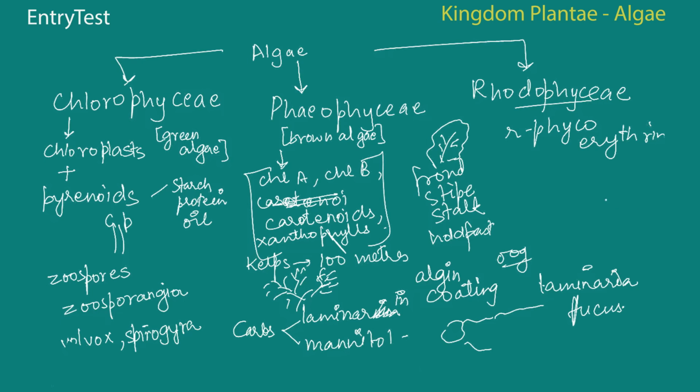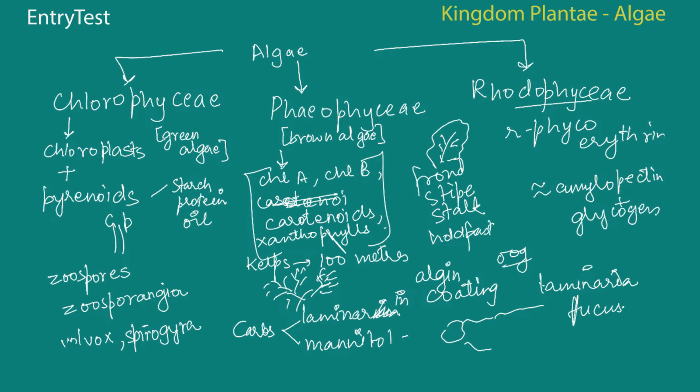Now most of the red algae are quite multicellular. Very rarely you're going to find a red algae that is single celled. Most of them will have a complex body organization. The food is going to be stored in the form of Floridean starch, which is very similar to amylopectin and glycogen in structure.